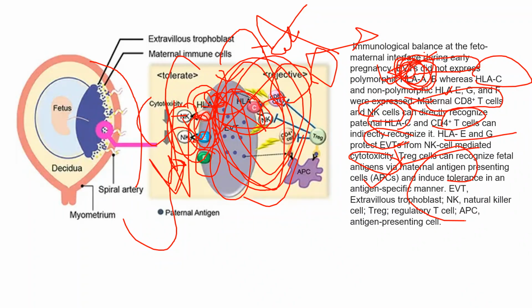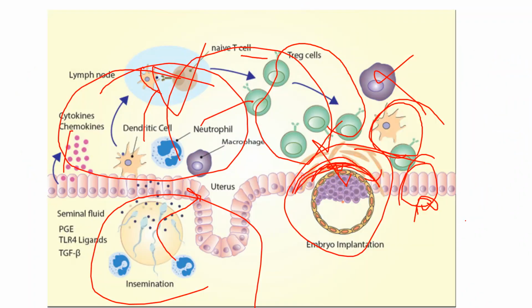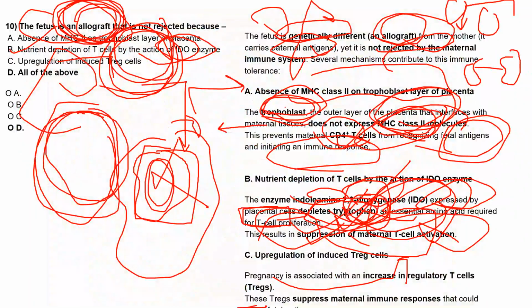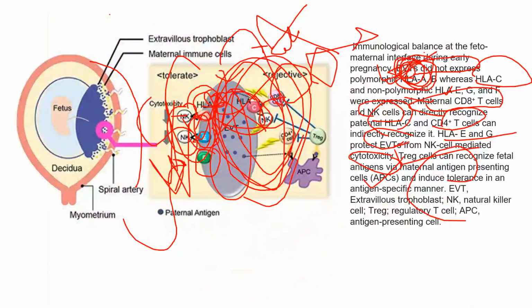In this way, they reduce immune cytotoxicity. And other than that, we saw nutrient depletion by this enzyme, which is also released by the placenta, and also the upregulation of induced T regulatory cells. That's how the fetus, even as a part of allograft, will not be rejected, right?